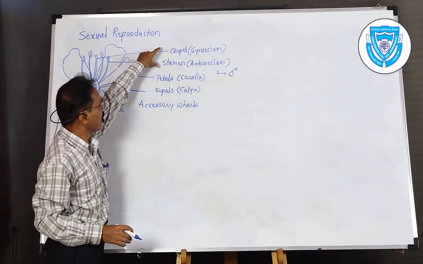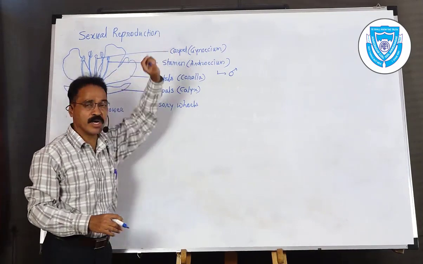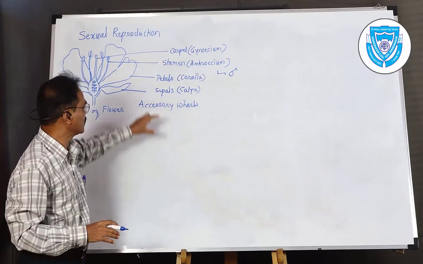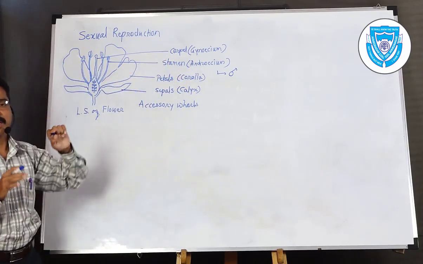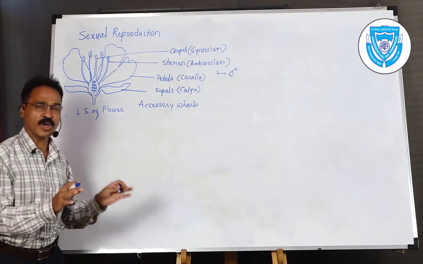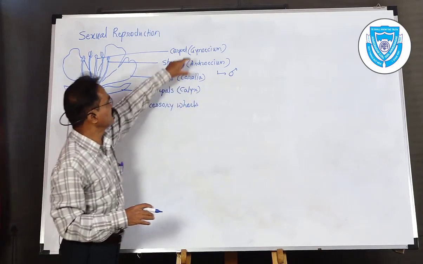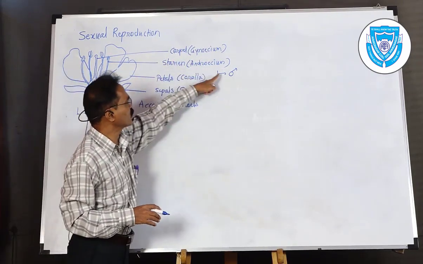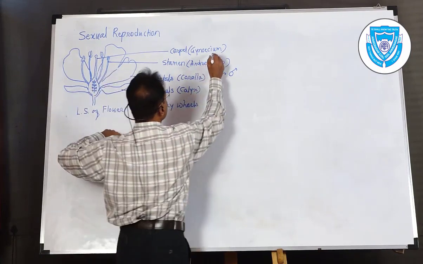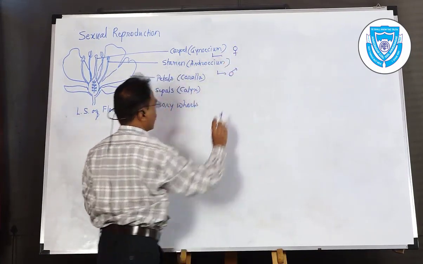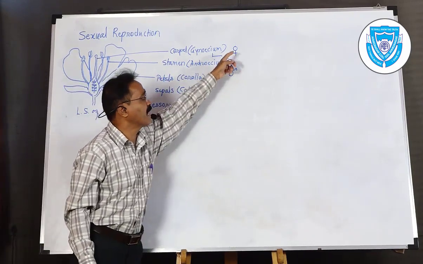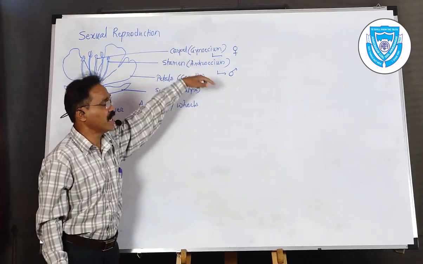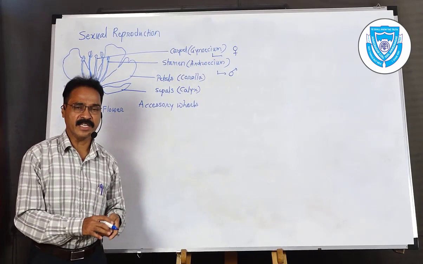Okay, so these two parts are called essential whorls, while these two, petals and sepals, that is corolla and calyx, are the accessory parts. They do not take part directly in sexual reproduction, but the gynoecium and androecium directly take part in the sexual reproduction. The androecium is called the male reproductive part, while the gynoecium is called the female reproductive part. So this is the international symbol for male and female. Okay, now these stamens and carpels, that means androecium and gynoecium, are involved directly in sexual reproduction.